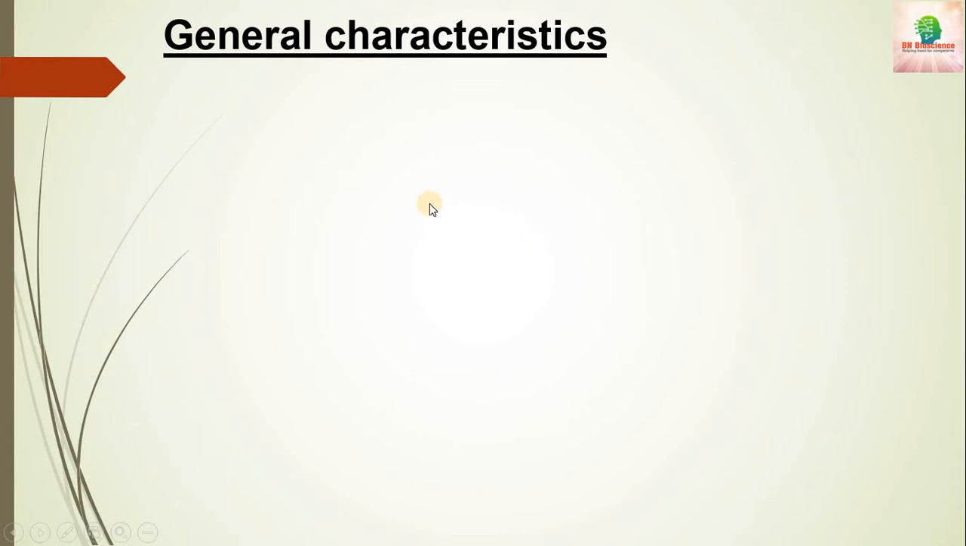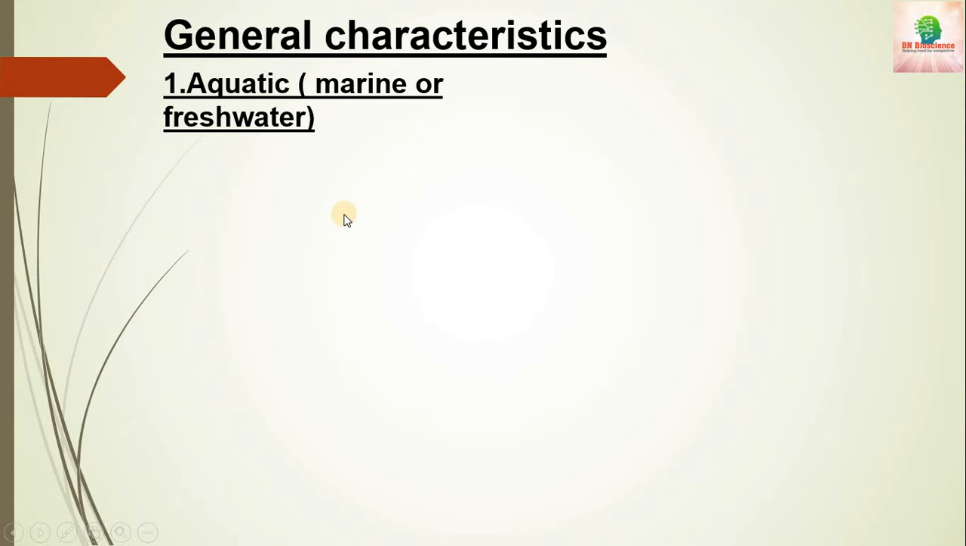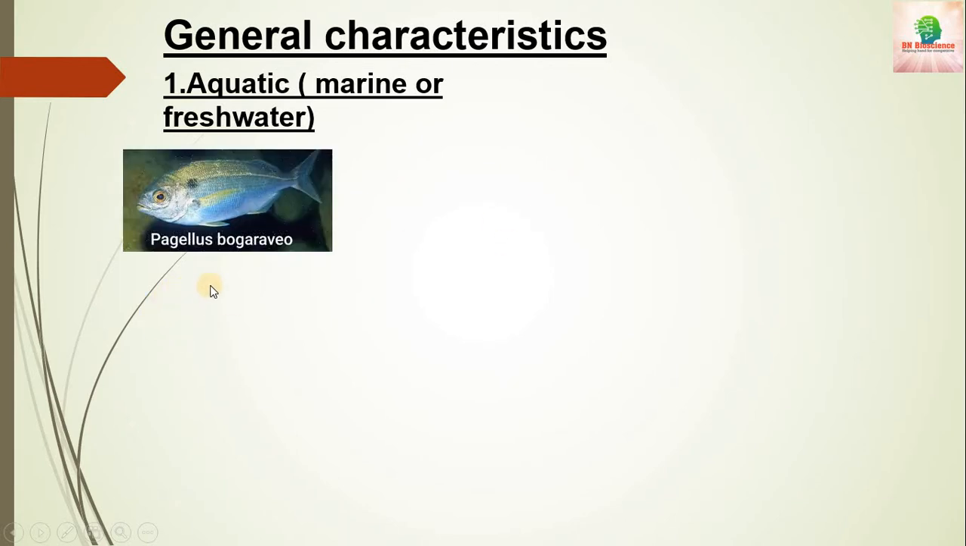So let's discuss the general characteristics one by one. The first general characteristic is aquatic mode of life. Some fishes are marine and some are freshwater habitat. Let's see. The Pagellus bogaraveo is found in marine water. They are the blackspot sea bream. You can see the black spot here. They are exclusively found in marine water.